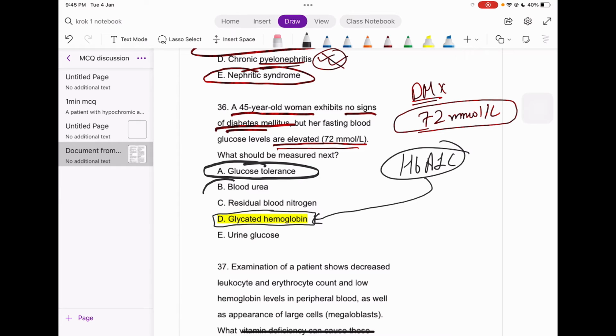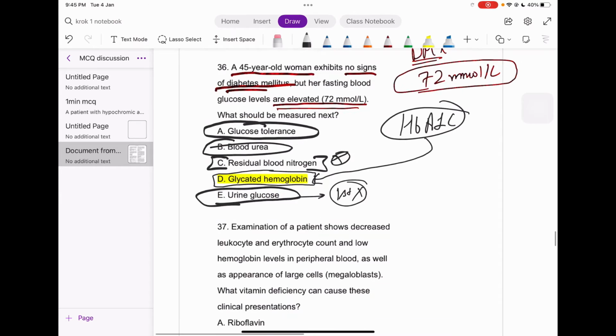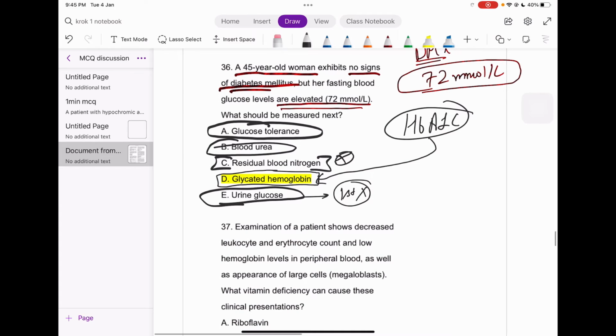Blood urea, no, we don't need to check the blood urea. Why would we? Maybe that can be due to some liver pathology, or kidney pathology. Residual blood nitrogen, well, no, not even the perfect answer. Urine glucose, well, we can check that, but that's not the first line. So what we should do, we must check the glycated hemoglobin.